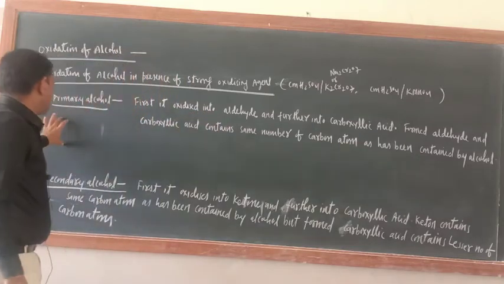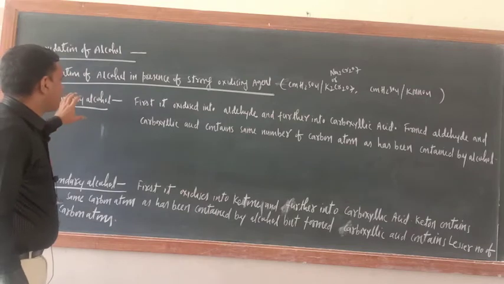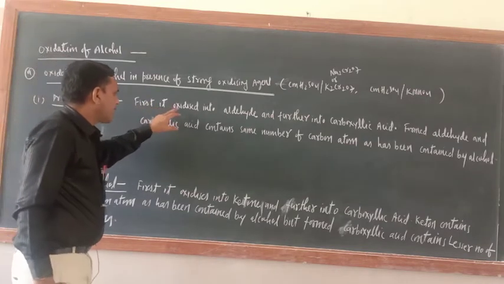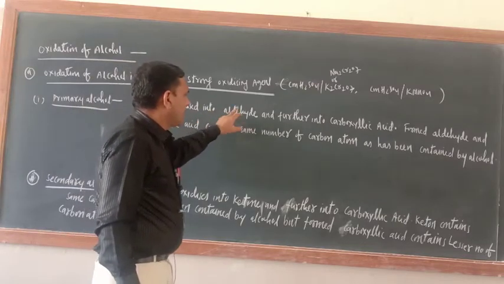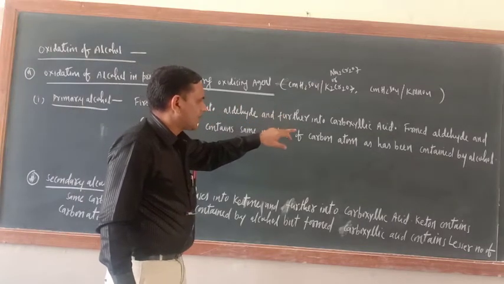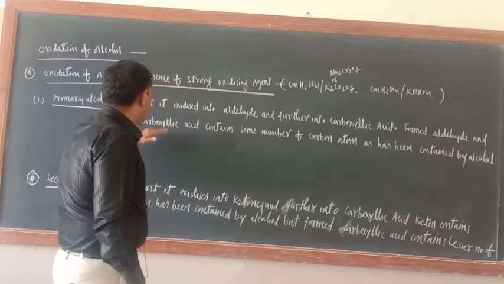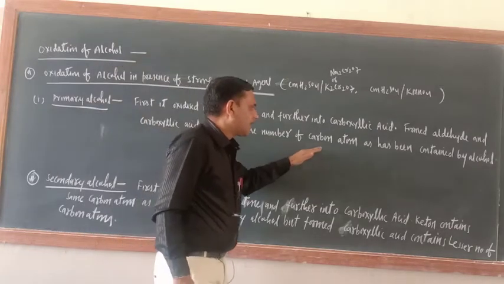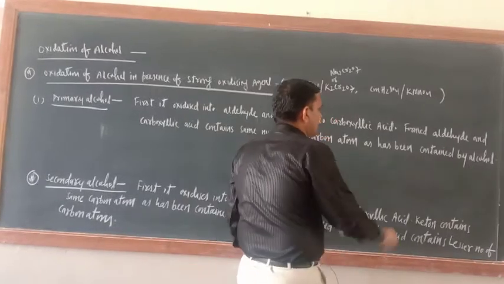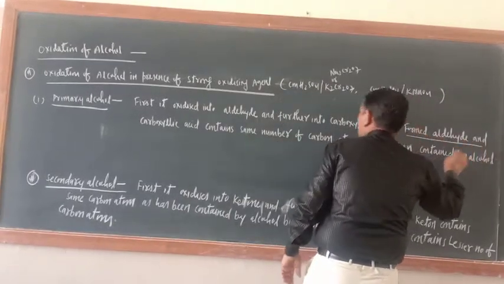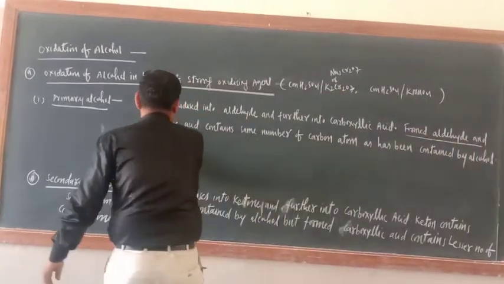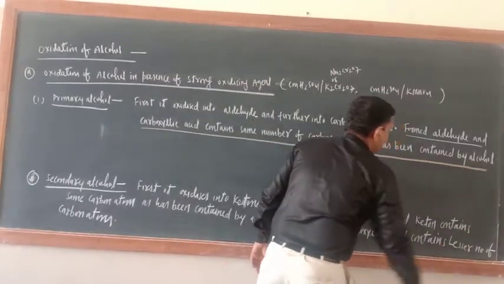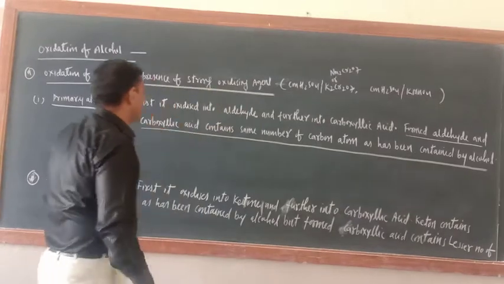So the first one is oxidation of primary alcohol. The theoretical aspect I wrote: first it oxidizes into aldehyde and further into carboxylic acid. The formed aldehyde and carboxylic acid contain the same number of carbon atoms as contained by the alcohol. This second point is very important. On this basis only we will distinguish between 1 degree, 2 degree and 3 degree alcohol.